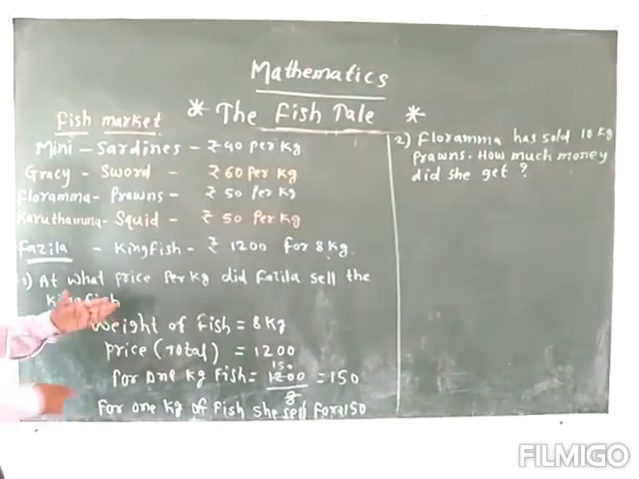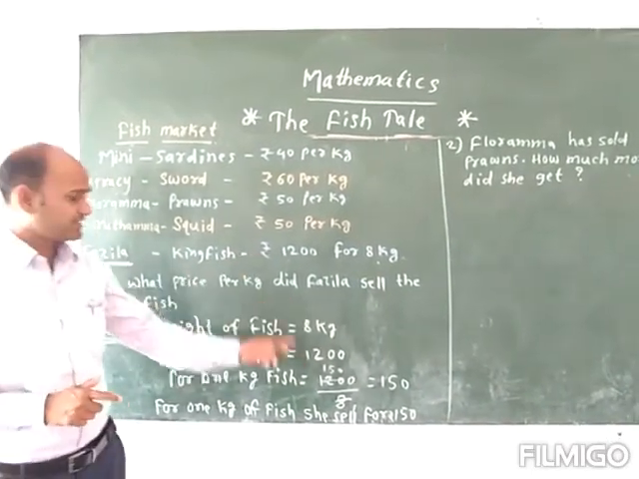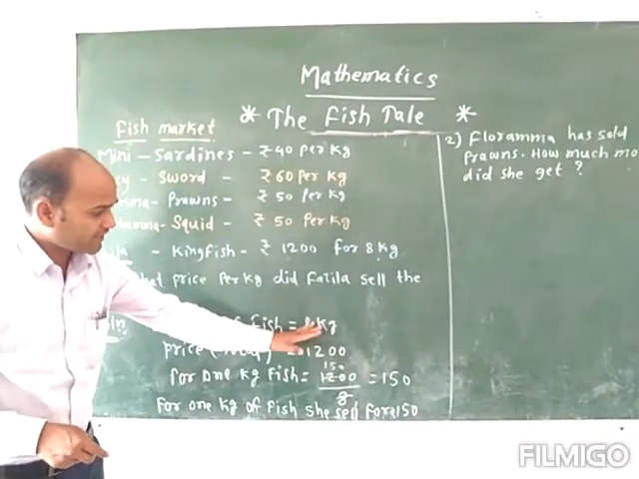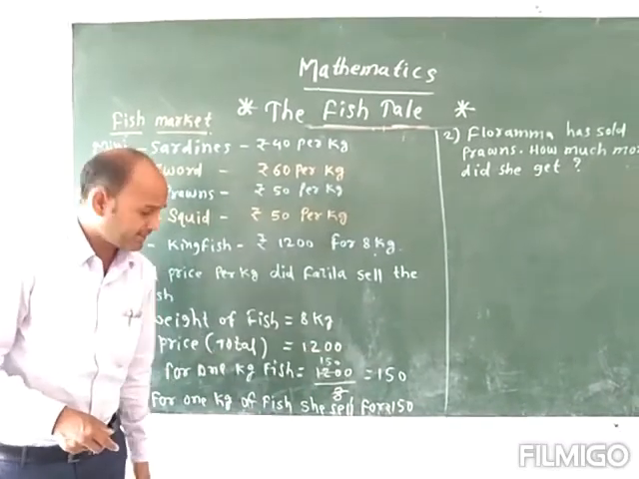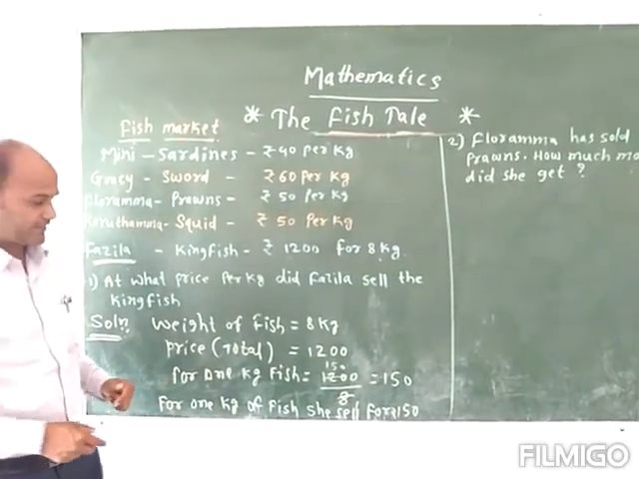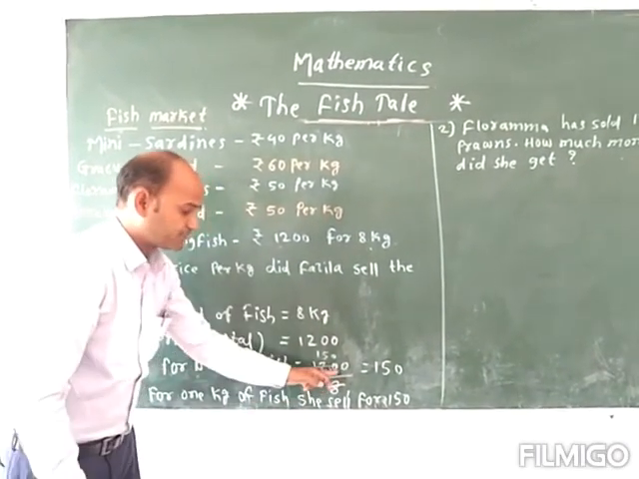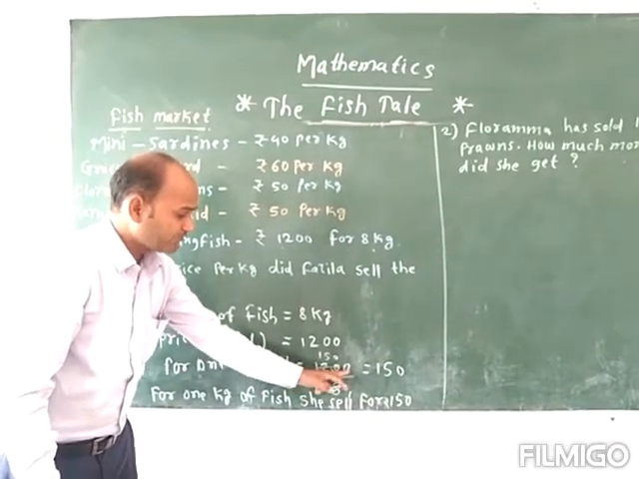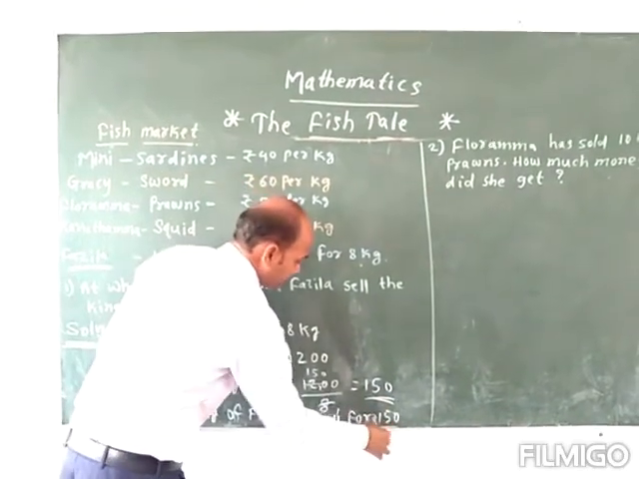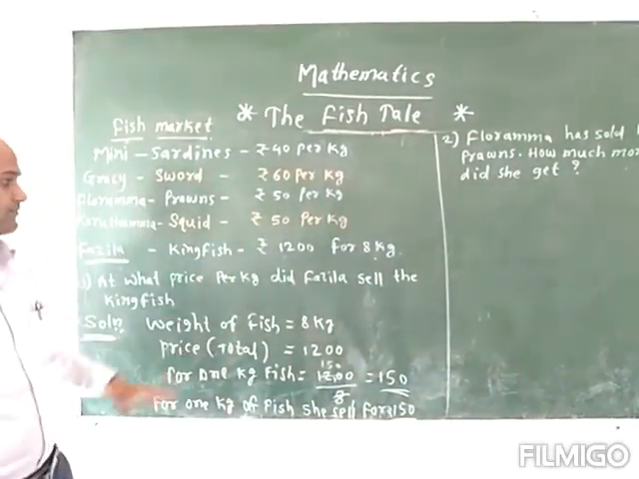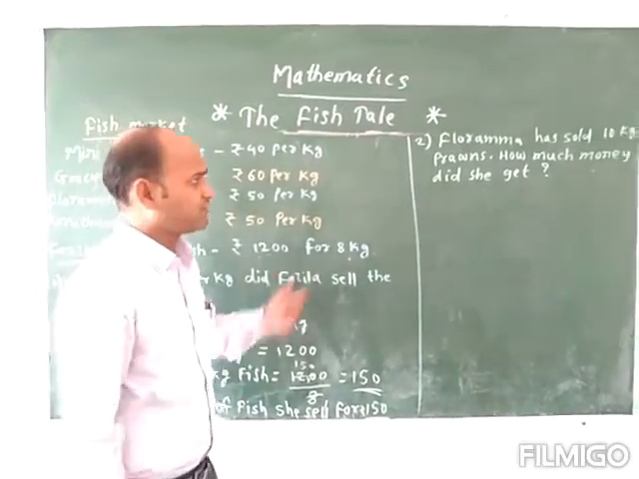What you have to do here: the total weight of the fish we can check, that is 8 kg. And the total price we can check, that is 1200 rupees. You divide the total price by the total weight, 1200 divided by 8, and you will get the price of 1 kg of fish. 8 ones are 8, 8 ones are 8, 4 remains, the small 4 we put here, it's 40. 8 5s are 40. Then one more 0 remains, we put 0 here, so 150 rupees. For 150 rupees she is selling 1 kg of that fish. So she wants to sell the entire fish together for 1200 rupees.